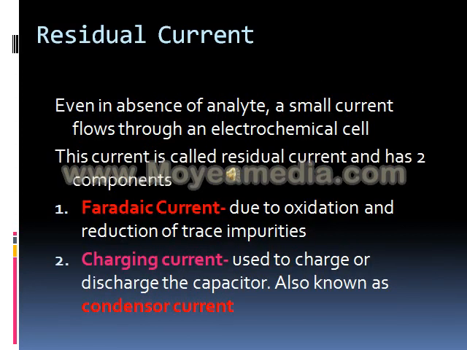This is the term residual current, as you've seen in the earlier slides. This is the current which is present even in the absence of the analyte. That means a small current continuously flows in the electrochemical cell when things are not in use also. And this type of current is of two types, a Faradaic current and the charging current. Faradaic current arises due to oxidation and reduction of trace impurities present, and the charging current is used to charge or discharge the capacitor, which heats up the capacitor slowly. It is also known as condenser current.